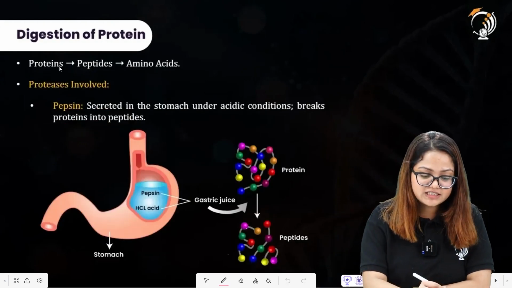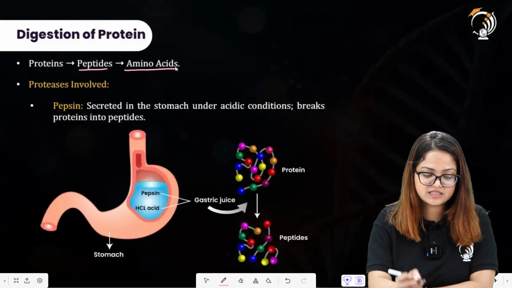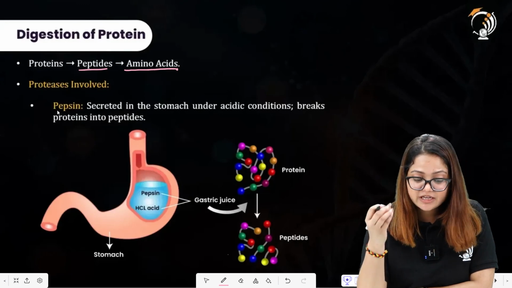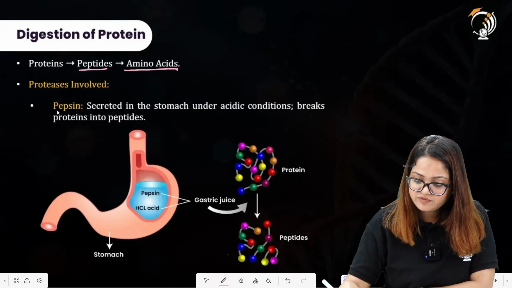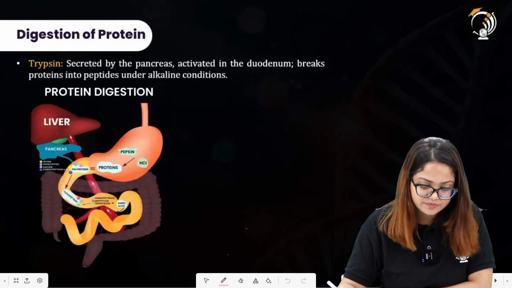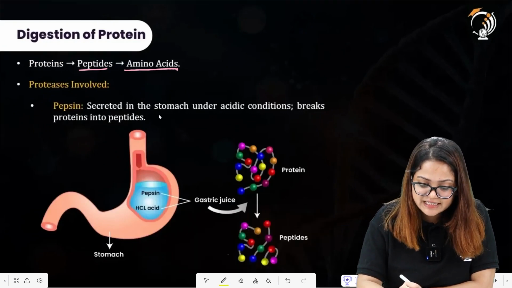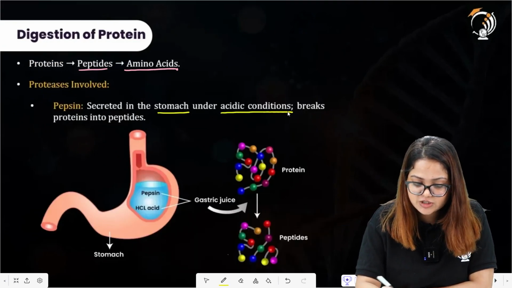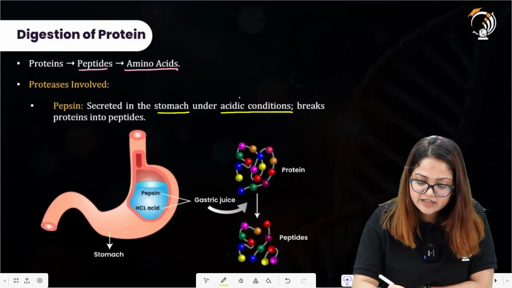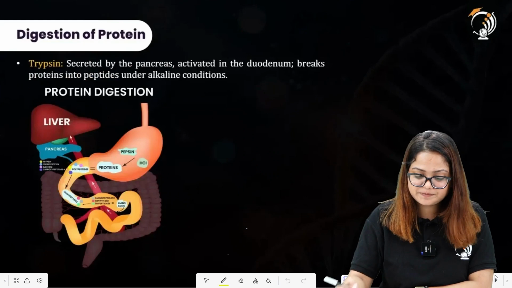Digestion of proteins: these are first converted into peptides and then broken down to release the amino acids. The enzymes involved in the digestion of proteins are: first pepsin, then trypsin. First, we will talk about the pepsin enzyme. It is secreted in the stomach under acidic conditions. What are the optimal conditions for the maximum activity of this enzyme? It requires acidic conditions. It breaks down proteins into peptides.